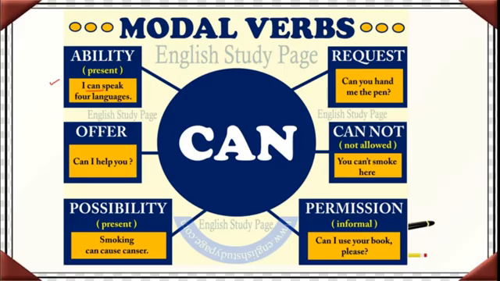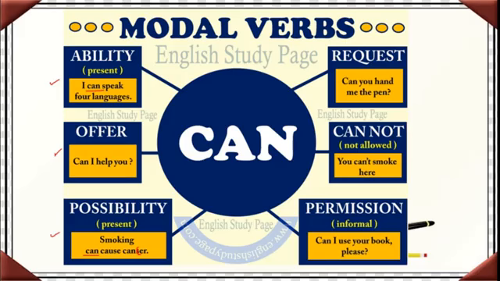Here offers. Can I help you? See, can I help you? We ask some persons or some of our friends, can I help you? Here we are offering them. Okay. Now possibility. Smoking can cause cancer. Here can, possibility it is telling. Smoking can cause cancer, disease. Here it should be C.